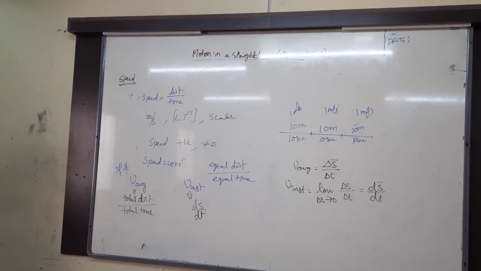or if the body covers equal distances in equal intervals of time, then the body is said to be moving with uniform speed. Write non-uniform speed also.